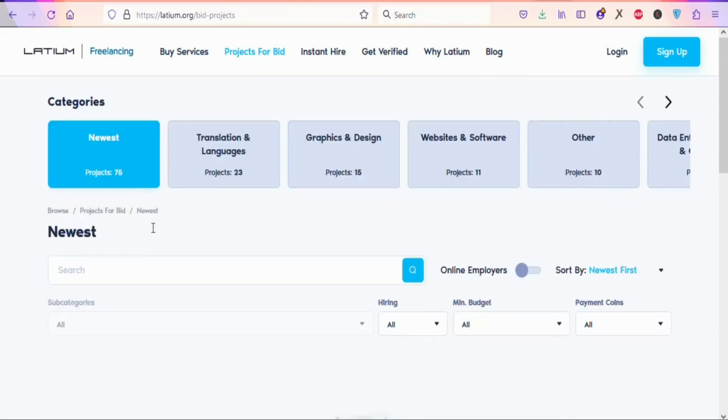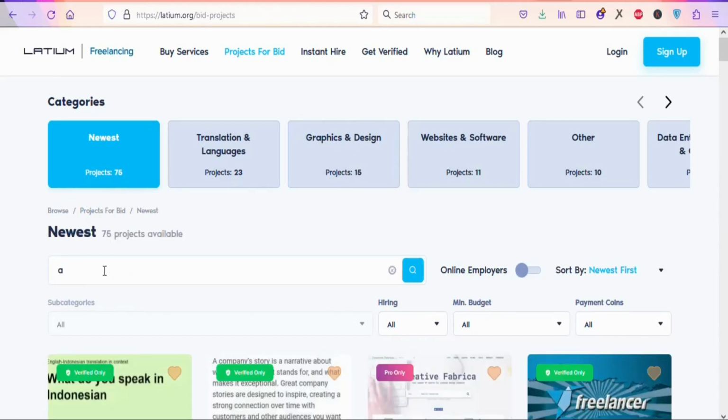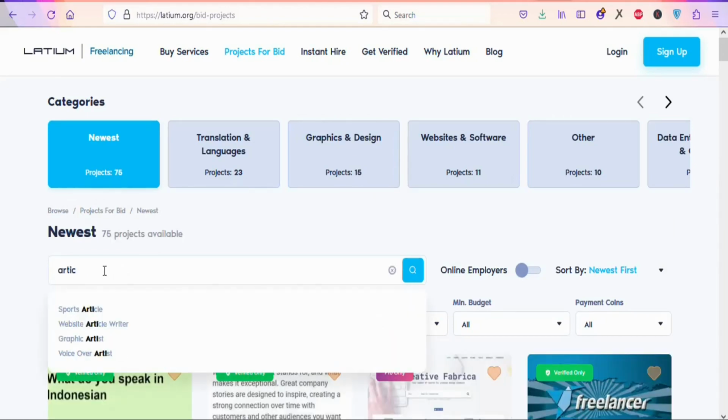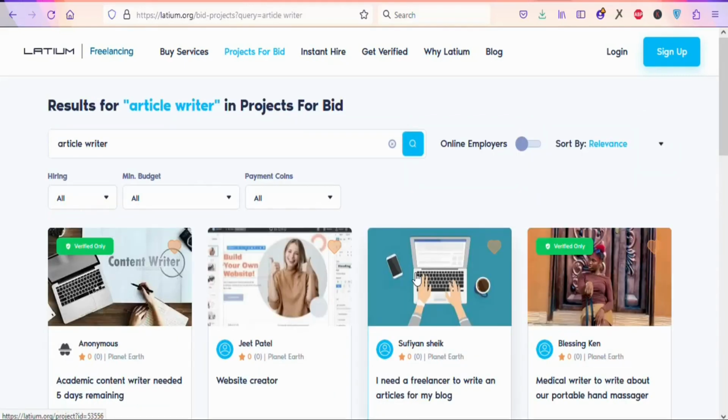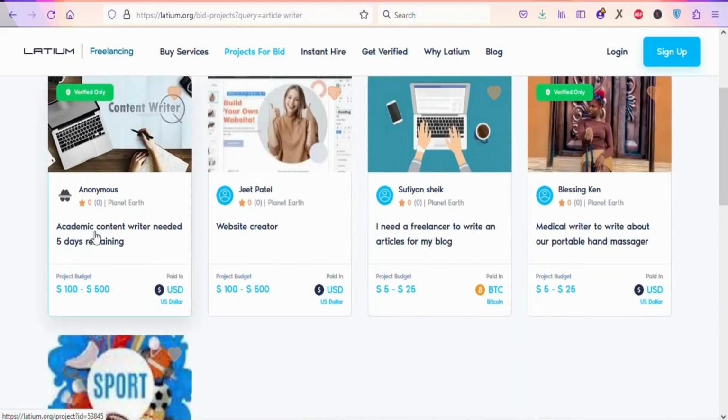For example, we are going to look for writing jobs, so just type something like article writer so that we can find out if there are employers who need our service. Once you type article writer, just click on search so that you can find employers who need your service. Once you search, you can see right here, academic content writer needed, 5 days remaining.